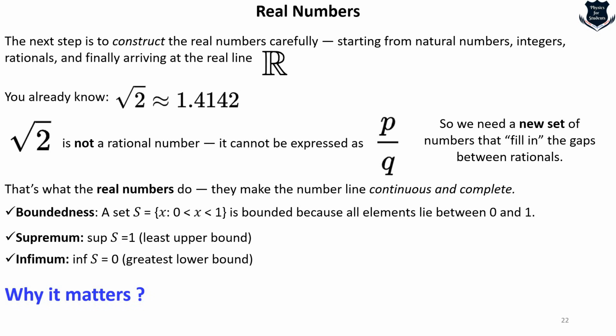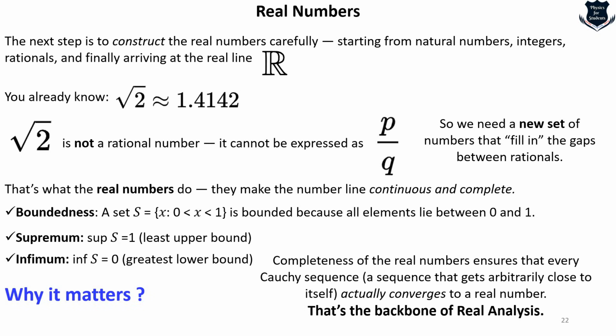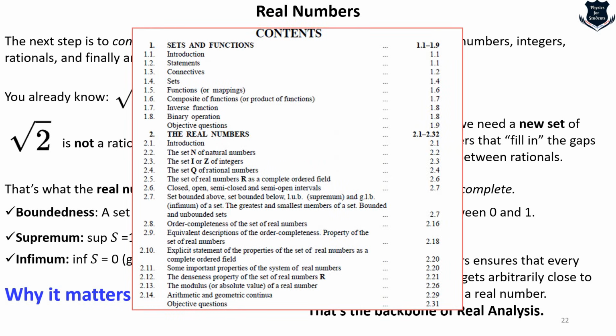Now, why does it matter? The reason is that completeness of the real numbers ensures that every Cauchy sequence actually converges to a real number. I'm not explaining this, it is a technical part, but this is the backbone of real analysis. How we construct the real number line is important. And here you can see very exhaustive contents given for understanding the real numbers, starting from introduction to objective questions. This is step number 2.